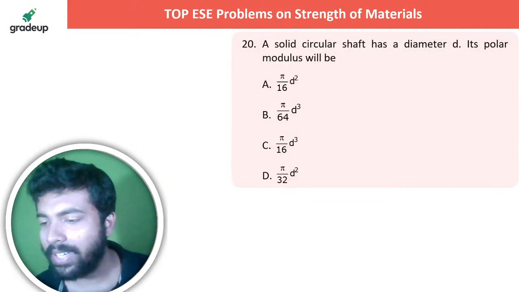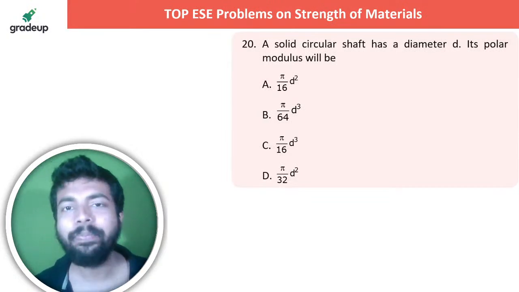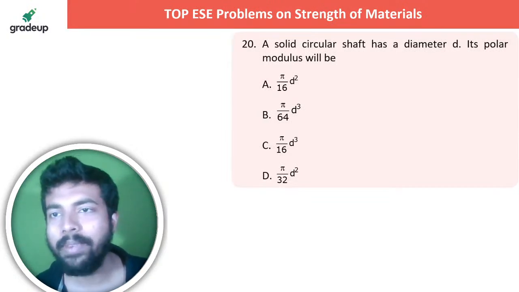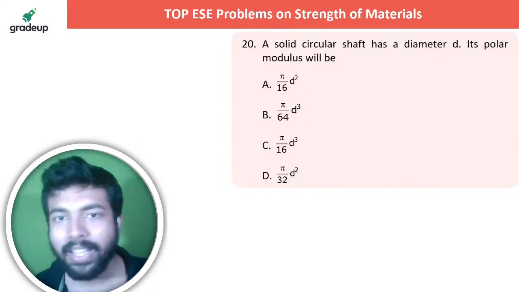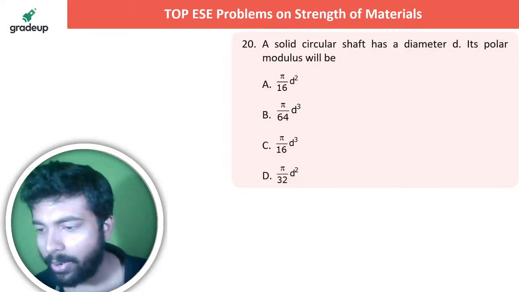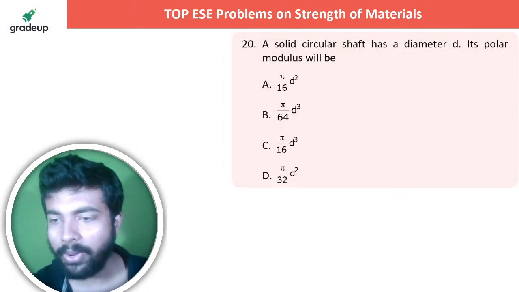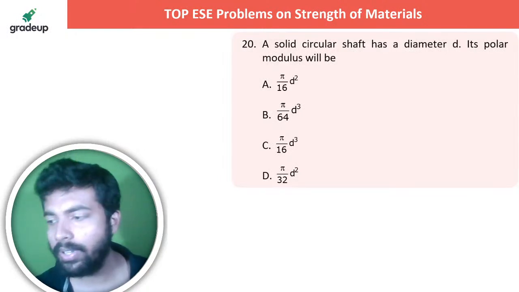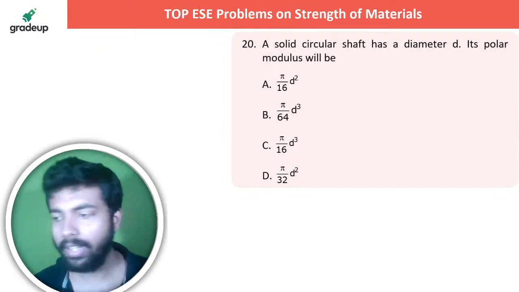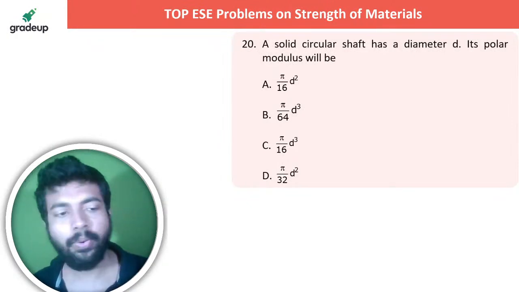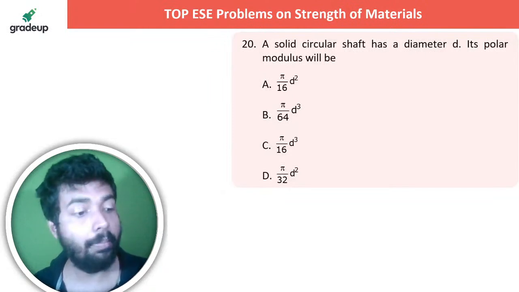This is a very simple question. I hope everybody can do it. A solid circular shaft has a diameter d. Its polar modulus will be. Everyone knows, I think, what the polar modulus is, right? So let me know in the live chat section what the polar modulus is. Its polar modulus will be how much, sir? Let me know in the live chat section, sir, what the polar modulus is.